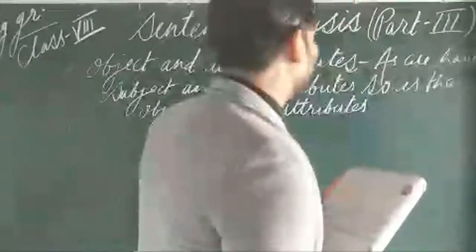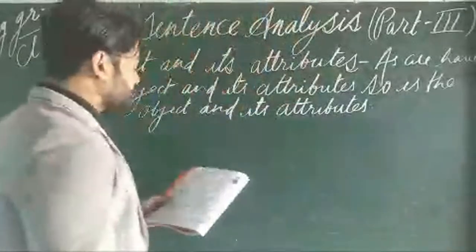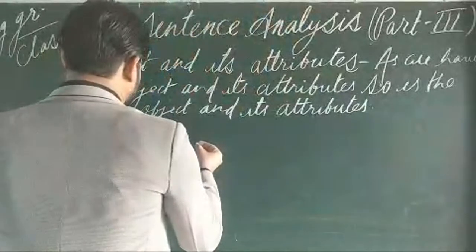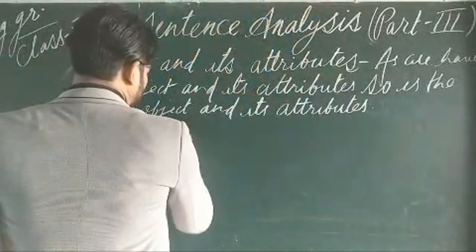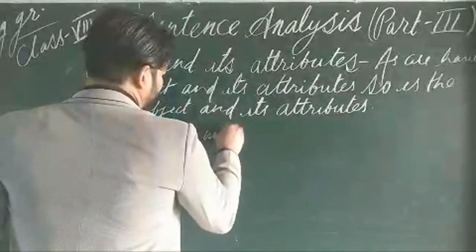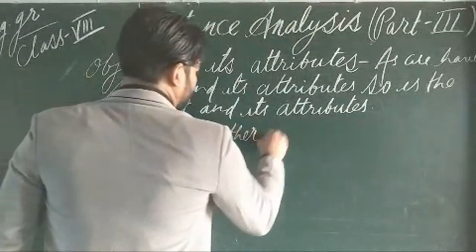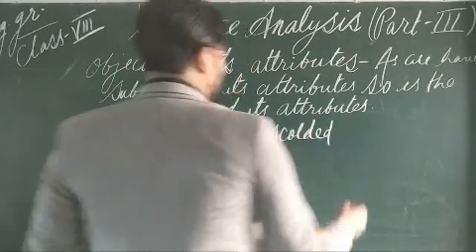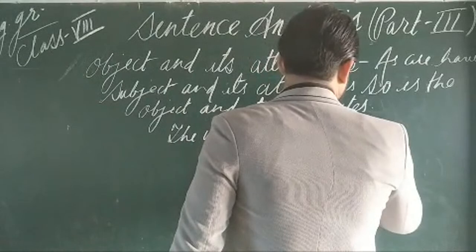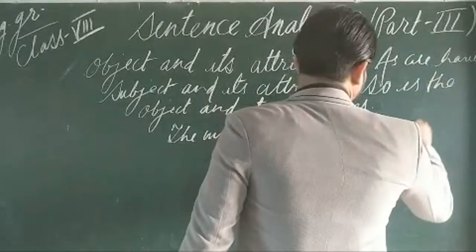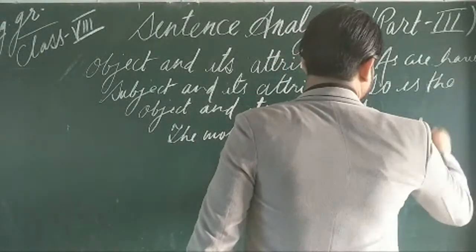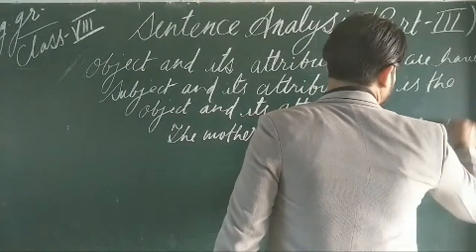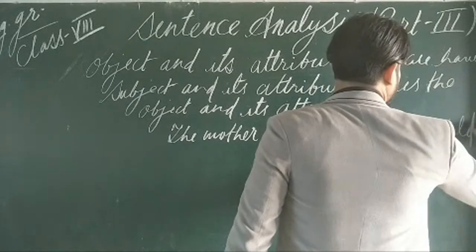Now how will you know about the attribute of an object? I am taking an example here, and the example is: the mother scolded the naughty child. What do you mean by scolded? Scolded means डांटना. The mother scolded the naughty child. माँ ने नटखट बच्चे को डांटा.